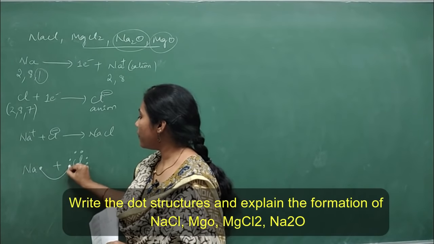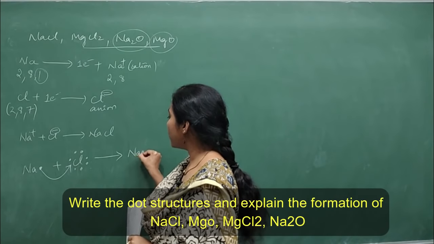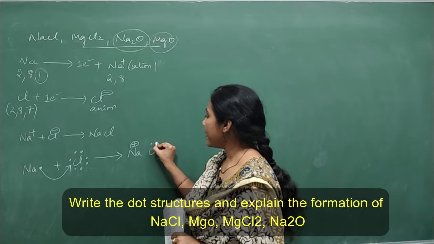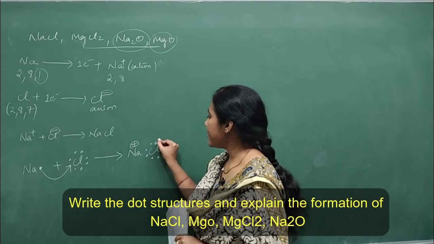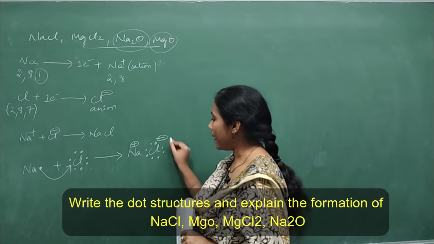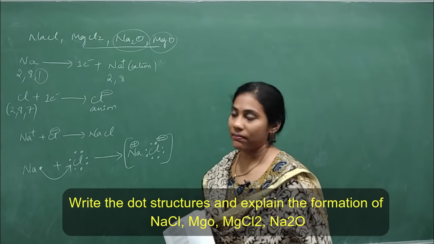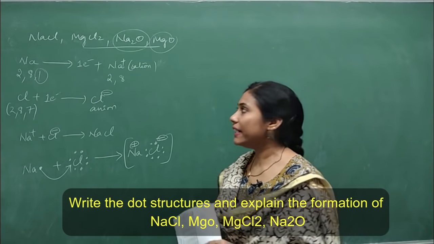So this electron will be shifted onto Cl. After shifting, you get Na as Na plus, and Cl. Around Cl, how many electrons will you show now? 8 electrons, isn't it? And Cl is there as Cl minus. So this is the NaCl dot structure. Right? The NaCl dot structure is very important.